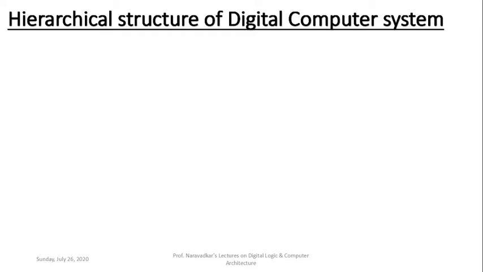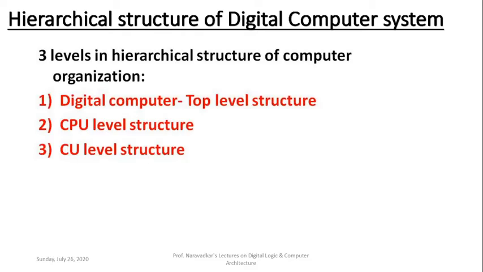Hierarchical means that a digital computer system is supposed to be designed in multiple levels. Those are called hierarchical levels, and that can be observed accordingly. So see here, there are three levels in the hierarchical structure of computer organization.